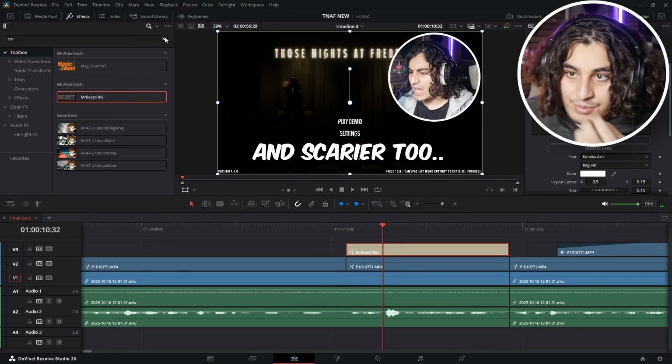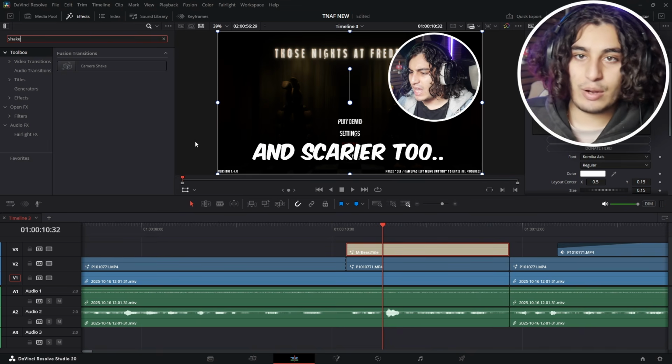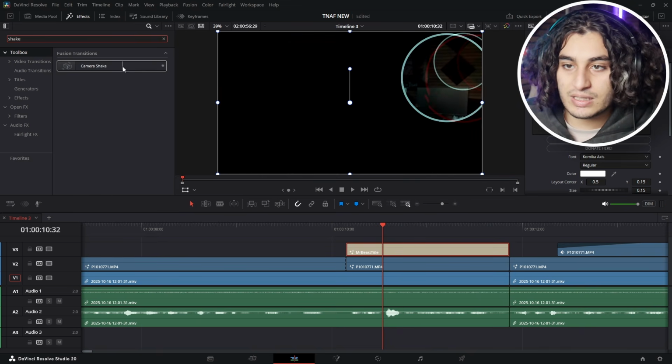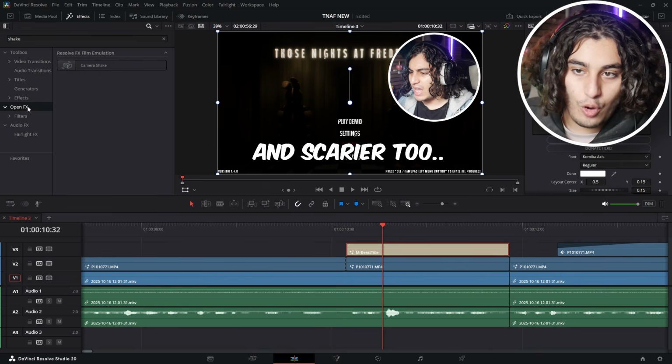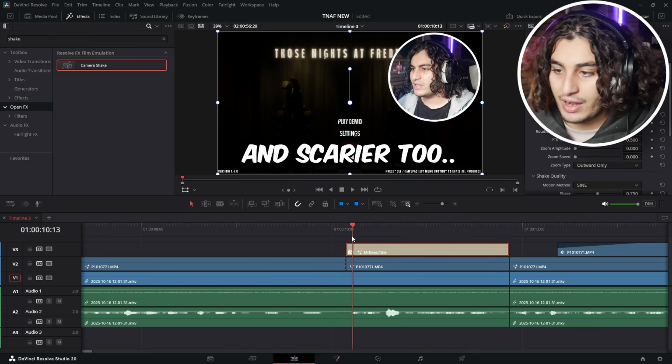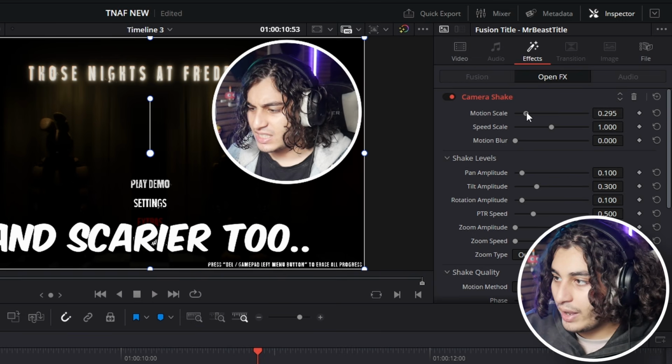You can add some shake effect. This is really good for subtitles, especially YouTubers that don't have face cams and they have subtitles on the screen. This is the type of effect they do. So what we're gonna do is go to open effect, click on camera shake, and drag and drop. Right now it's going a bit crazy.